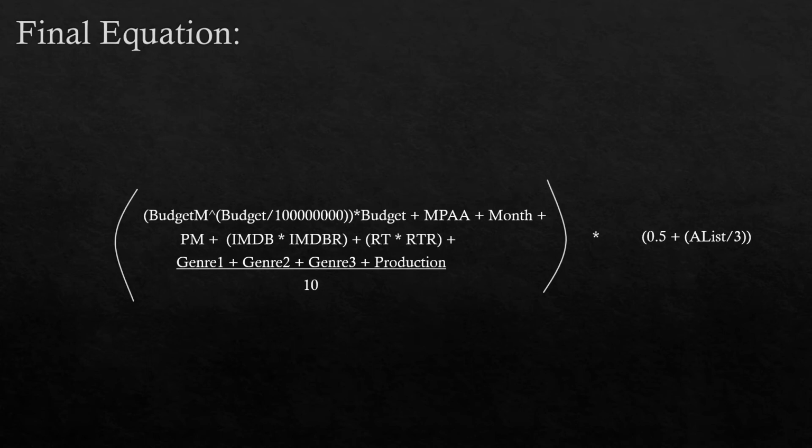So instead of just taking 2.66 times the budget, I took 2.66 raised to budget divided by 100 million, and multiplied that by the budget. Using that in the average equation better understood how it would do at the box office. In addition to this, I added the A-list factor, which was 0.5 plus the number of A-listers over 3, and you multiply that by the average.